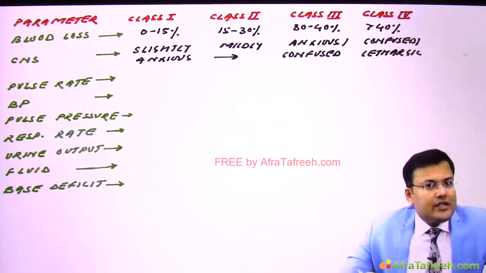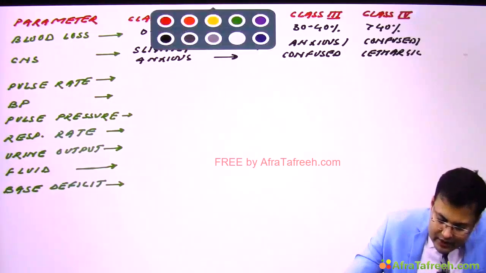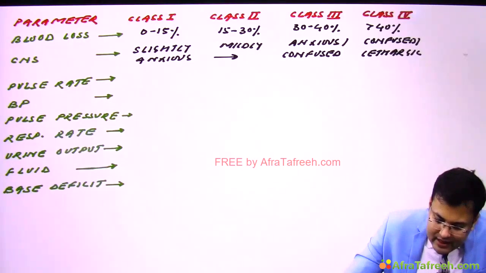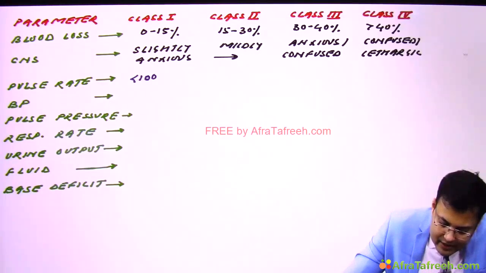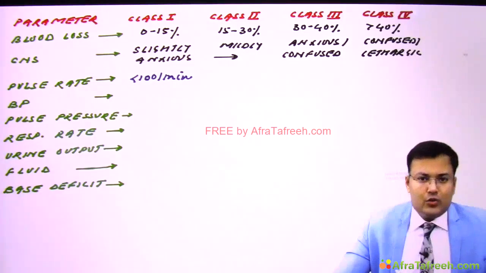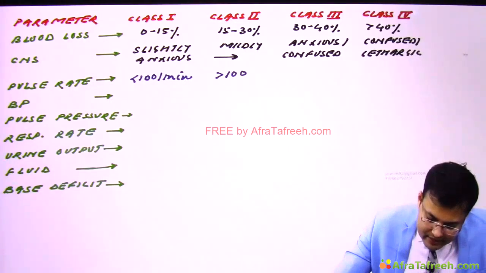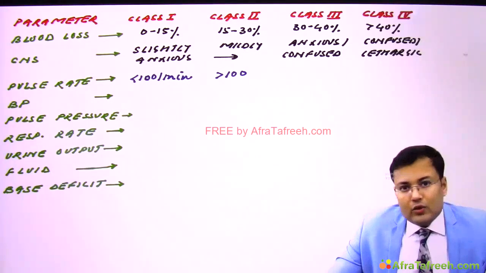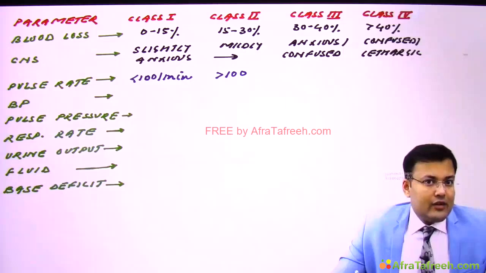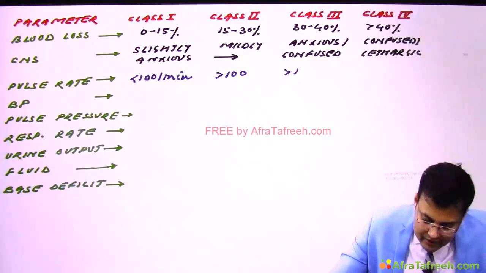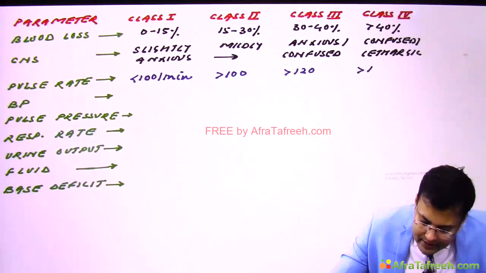Now see, how much is the pulse rate? In class 1, the pulse rate is less than 100 per minute. In class 2, it is more than 100 per minute. In class 3, it's more than 120, and in class 4, it's more than 140 per minute.